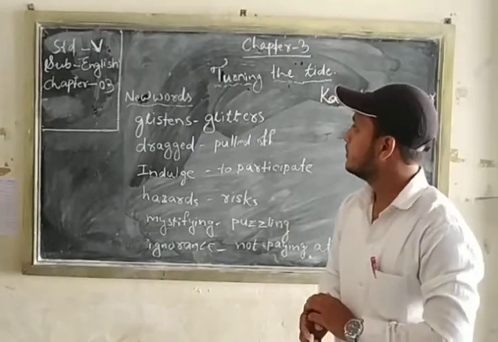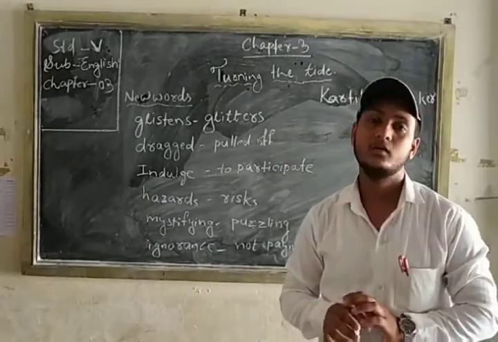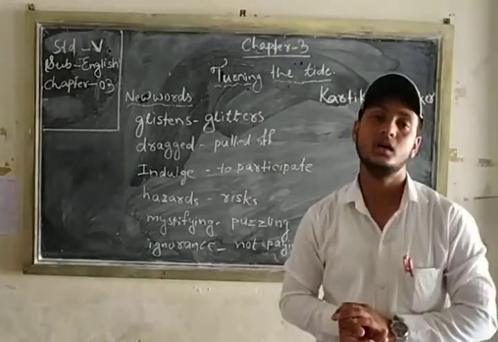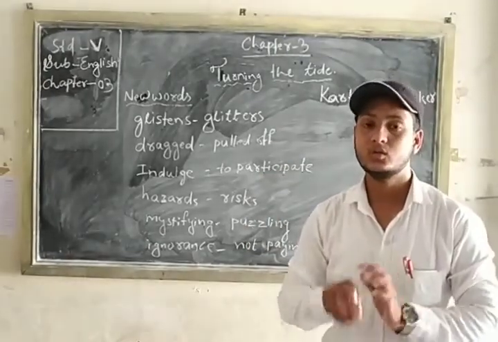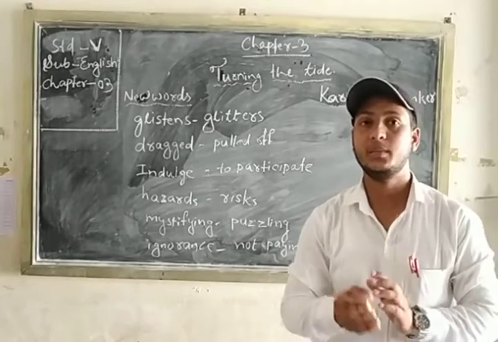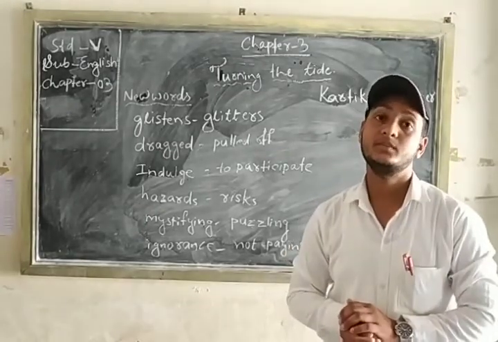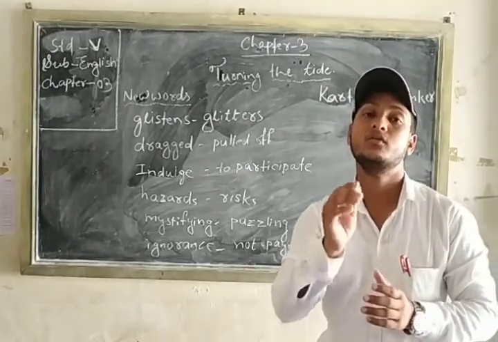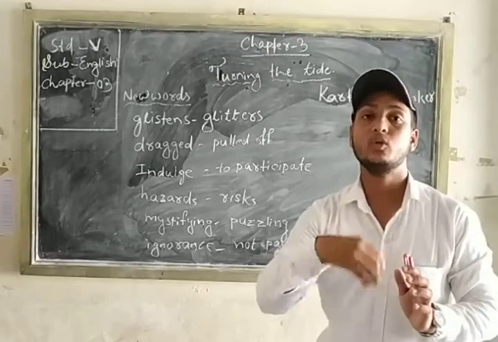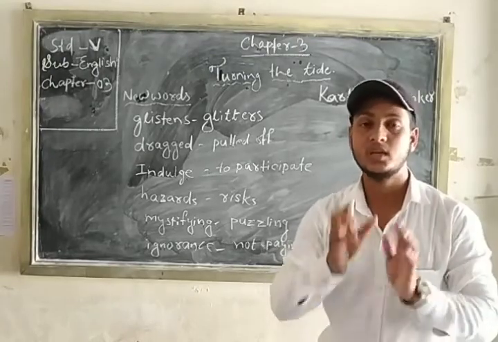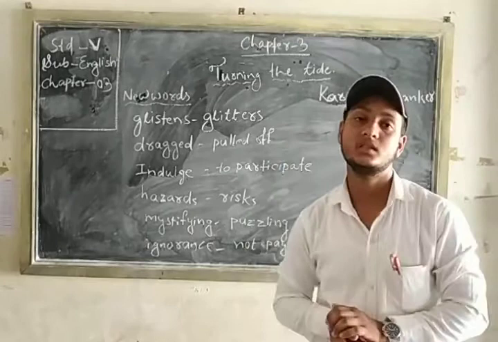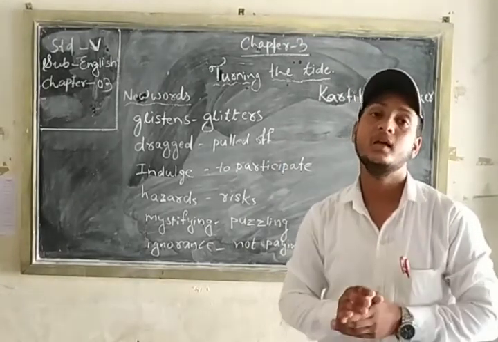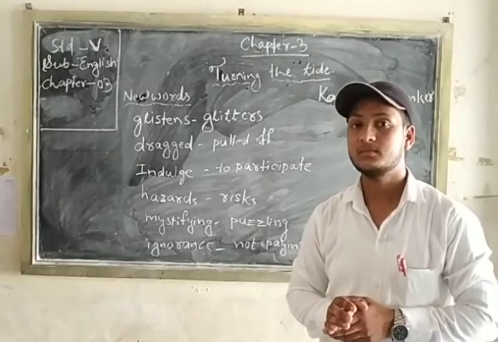Before going to the main topic, we should know the summary of the topic, Turning the Tide. This story is basically based upon endangered species. What do you mean by endangered species? The species that are on the verge of extinction, that are going to disappear. There is a species, namely olive ridley turtles, that are endangered nowadays.